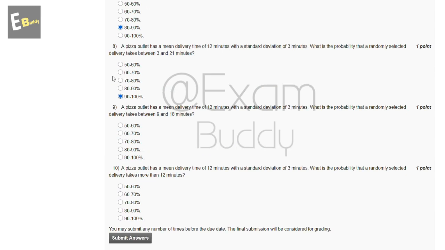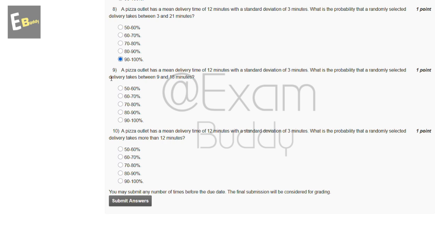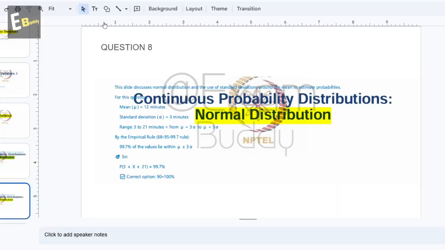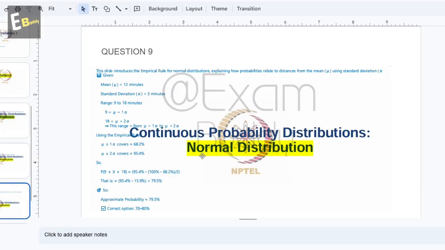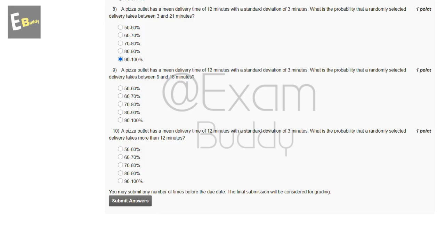Now the ninth question: a pizza outlet has a mean delivery time of 12 minutes with a standard deviation of 3 minutes. What is the probability that a randomly selected delivery takes between 9 and 18 minutes? So these are the options, and the answer to our ninth question is continuous probability distribution, normal distribution, and these are the calculations. The correct option is 70 to 80%. So the answer of the ninth question is 70 to 80%.